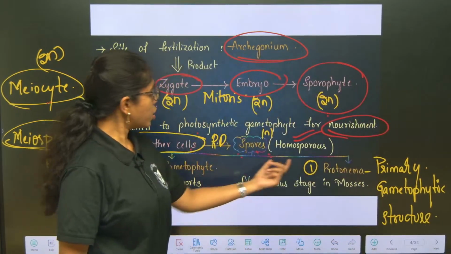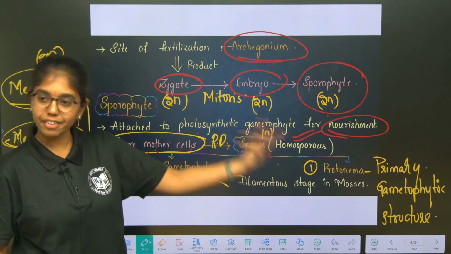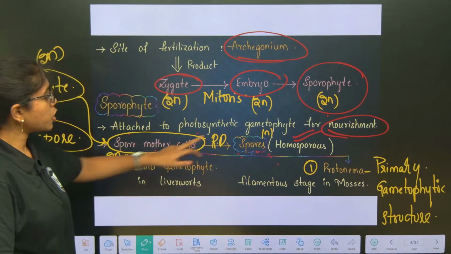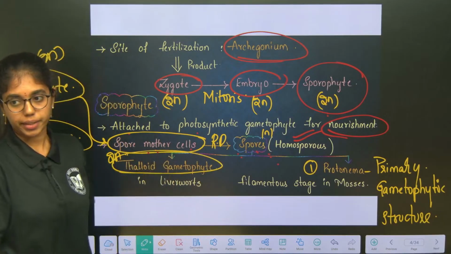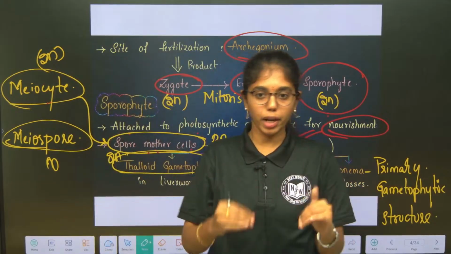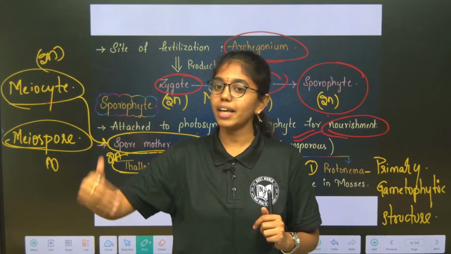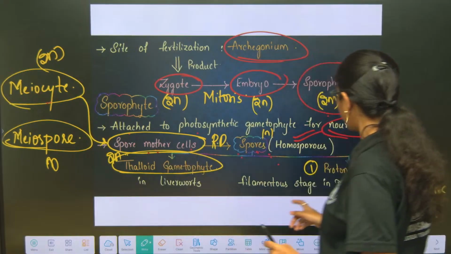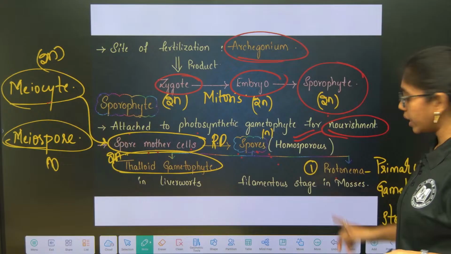Okay. And this protonema will further develop into the leafy gametophytic structure. This happens in mosses. Whereas in liverworts, the spores landing onto a suitable substratum will develop into a thalloid gametophyte. Clear now? You have two sets, liverworts and mosses under bryophytes. Haploid spores land onto suitable substrata. In liverworts, they develop into what? Thalloid gametophyte. In mosses, they develop into what? Protonema, which is the primary gametophytic structure. Clear right till here? Yeah.